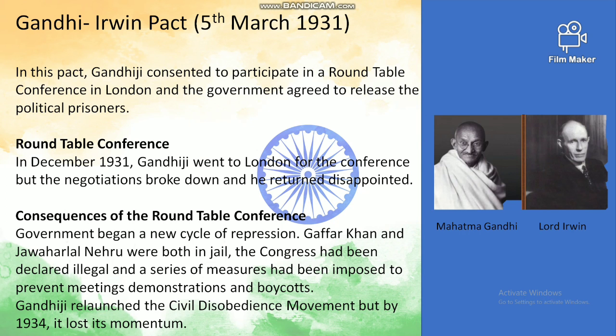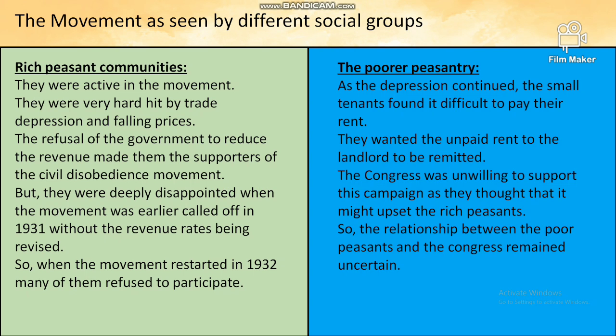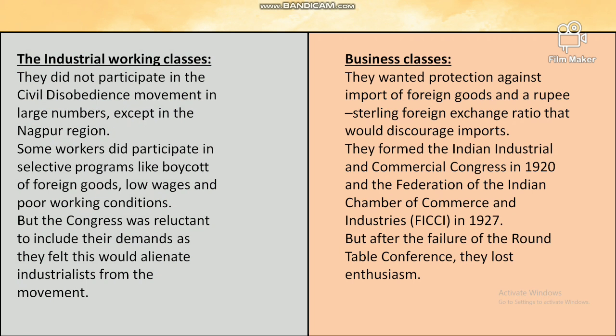Why did this movement lose its momentum for the second time? We are going to read how this movement, the civil disobedience movement, was seen by the rich peasants, the poor peasants, the industrial working classes, and the business classes. This is what we are going to read just now.